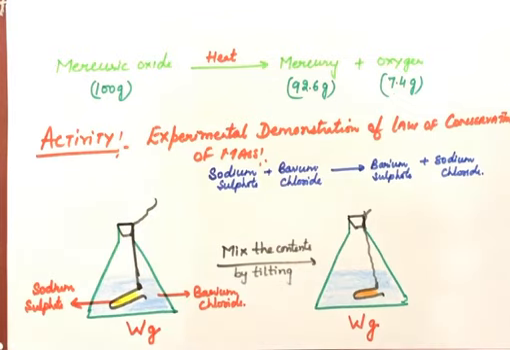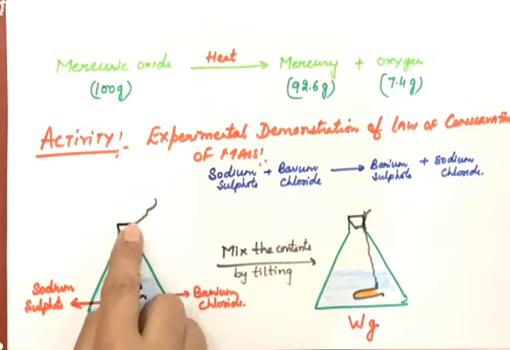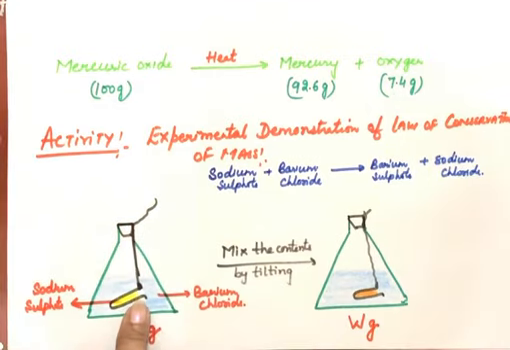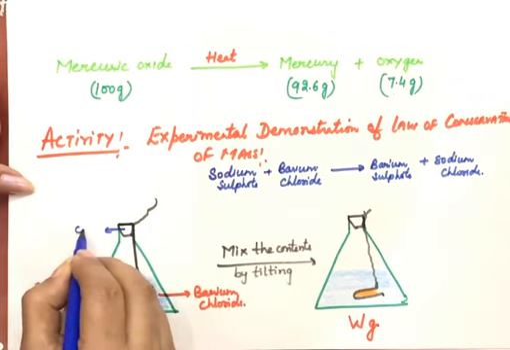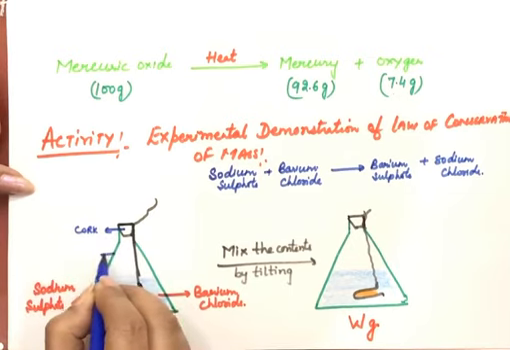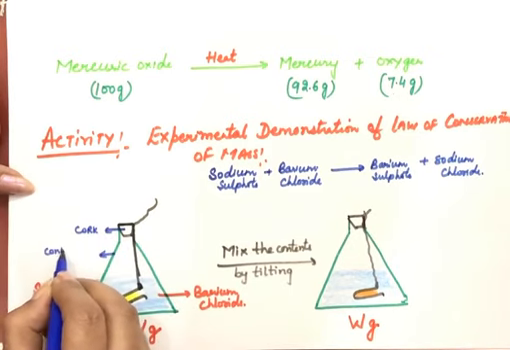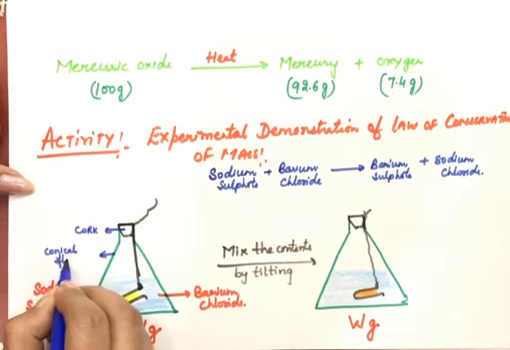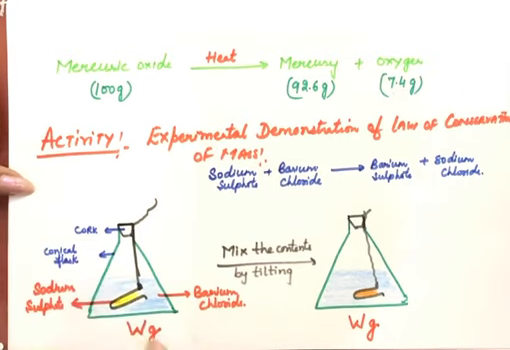So the experiment was, we will take approximately 20 ml of barium chloride in this conical flask, and then we take a sodium sulfate solution in a test tube. This small test tube is called an ignition tube, and we'll hang this test tube in a conical flask with a cork. This is the cork, and this is the conical flask. And now we have to weigh this flask.